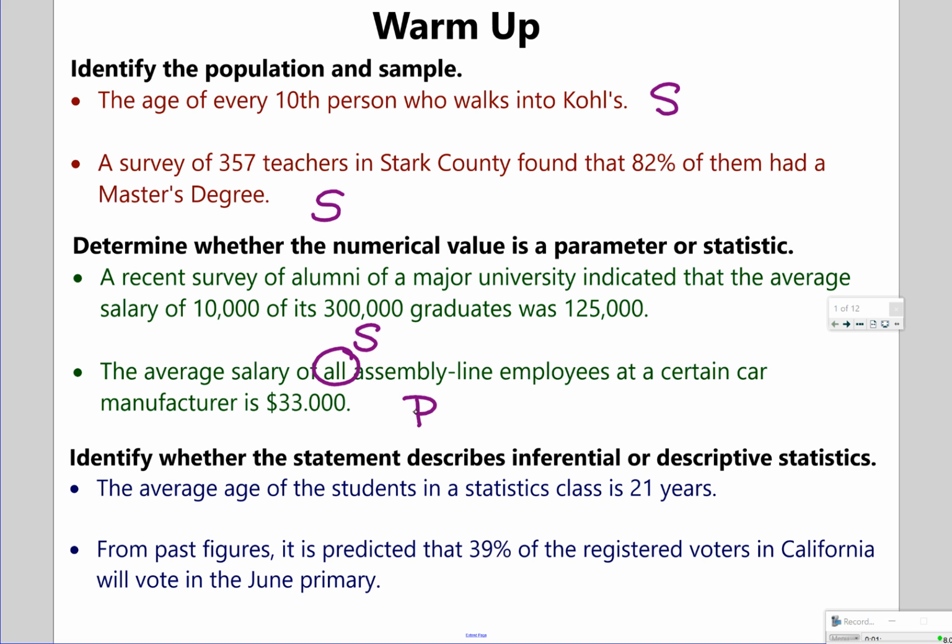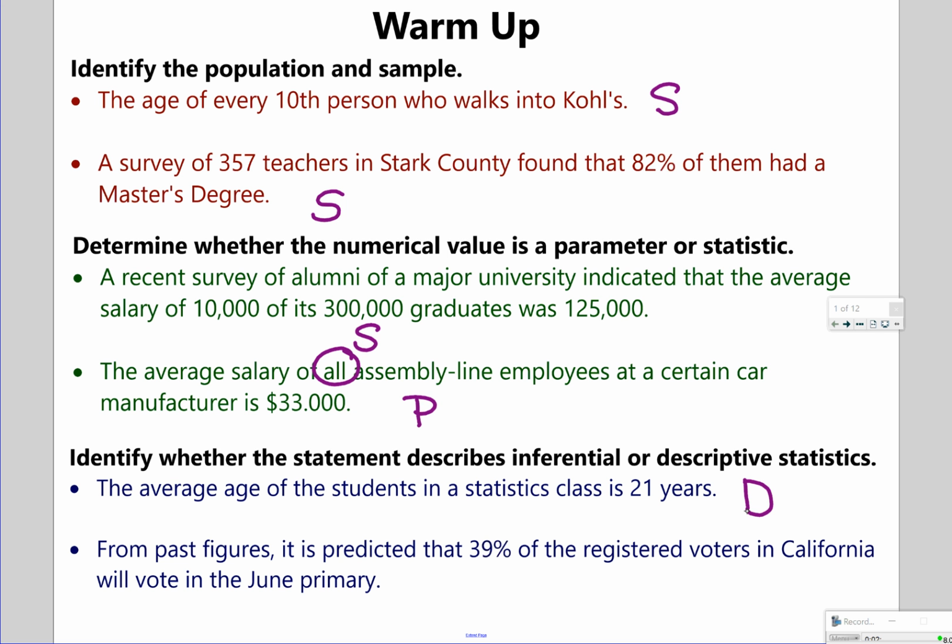Okay. Identify whether the statement is inferential or descriptive statistics. So descriptive statistics, remember, is where we just kind of lay out our information. We do our calculations, we make our graphs, that's it. Inferential statistics is where you make the leap. You make a decision or a conclusion about the statistics that you have. So it says the average age of the students in a statistics class is 21 years. Is that descriptive or inferential? What do we think? Is there any sort of inference, conclusion, leap made from that data? It's strictly just data, a calculation. So it is descriptive only.